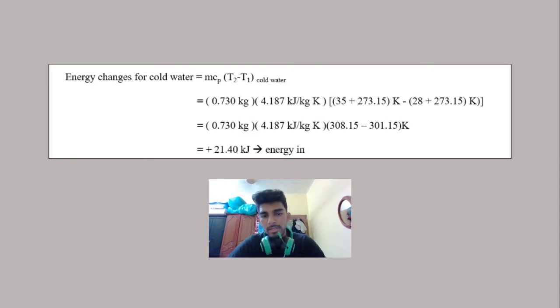The final is 35 degrees Celsius, and the initial temperature is 28 degrees Celsius. For both temperatures we need to change into Kelvin, and as a result we will get positive 21.40 kilojoules, which is also known as energy in.